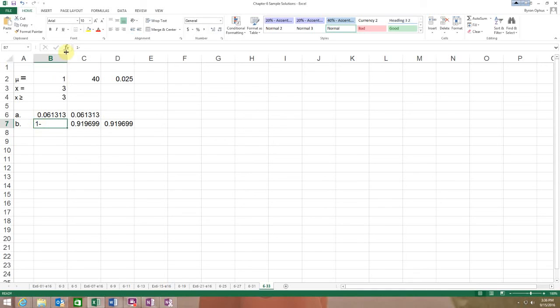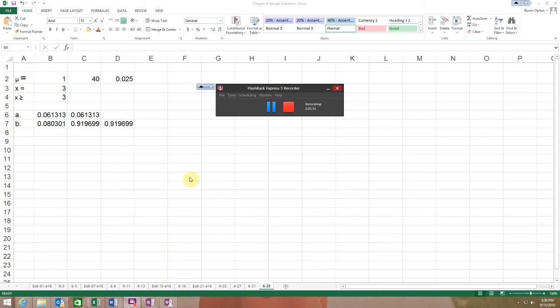Oops, I didn't enter my equal sign. So equals 1 minus this. And there I have an answer. And so, yeah, I was misthinking a little bit earlier. This is just saying that I have only an 8% chance that 3 or more would be in default, and this means that I have a 6% chance that exactly 3, so a relatively small chance that exactly 3 loans would be in default. So there you go. Sorry for my errors. Glad I figured them out, however. Hopefully making some of those errors and correcting them will help you guys along the way as well.